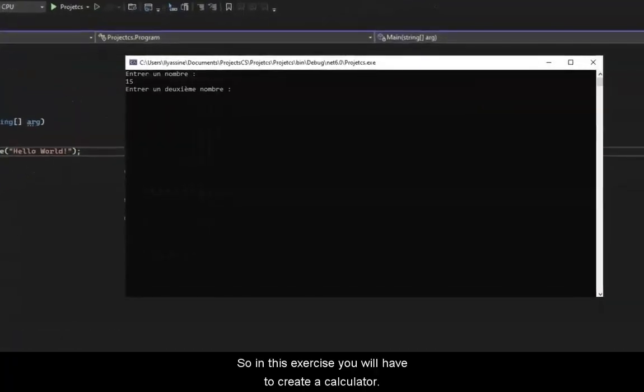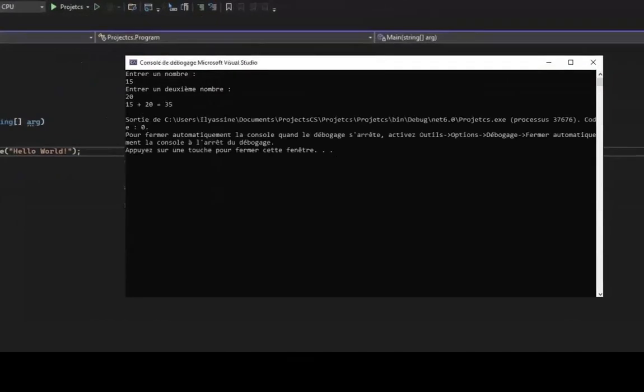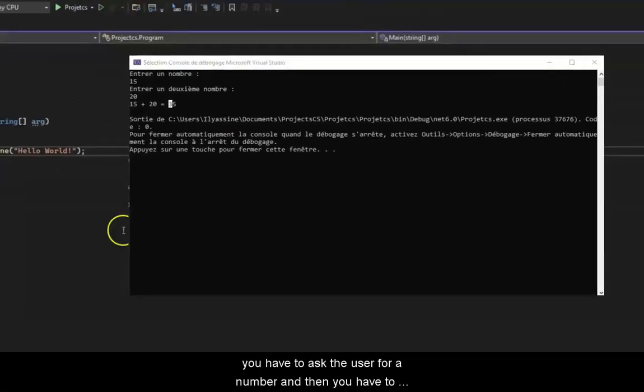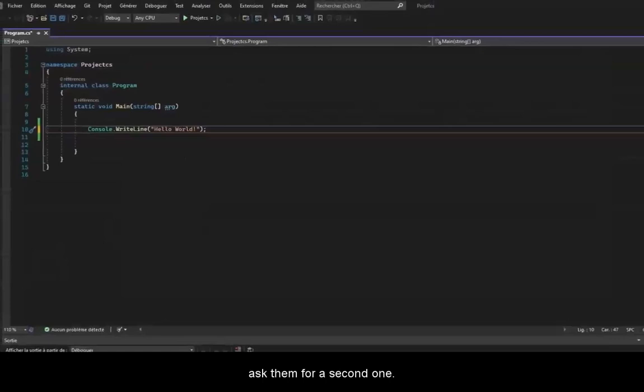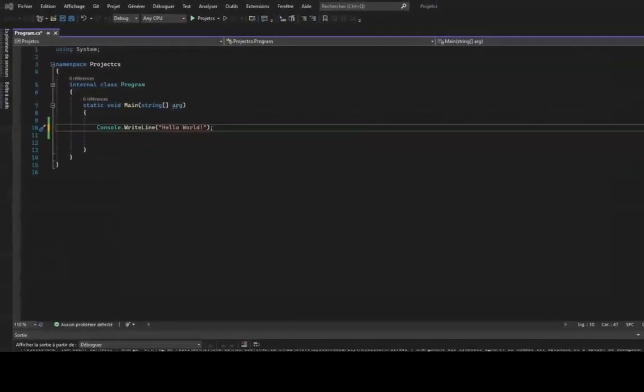So in this exercise, you will have to create a calculator. Basically, as you can see here, you have to ask the user for a number and then you have to ask them for a second one. The program will add these two numbers and will have to display the result of this addition. It is quite simple. That's all you have to do for this exercise.